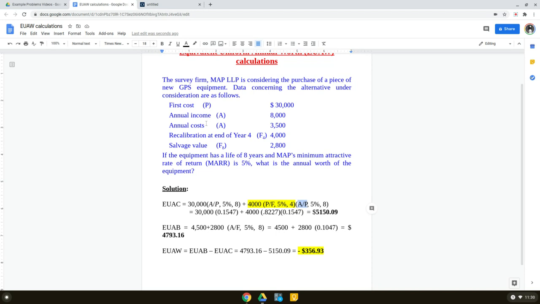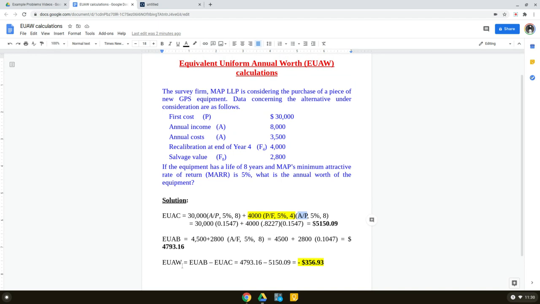But the rest was easy. In different types of problems, you will get different cash flows. Maybe you'll get more than these, in time periods 4, 5, 6. But the methodology is the same. You have to convert all these cash flows into their equivalent A value, and then add or subtract them to find the final EUAW. So I hope you understand, and I hope you can repeat a similar methodology for other types of problems. So with that, I will stop. Thank you.